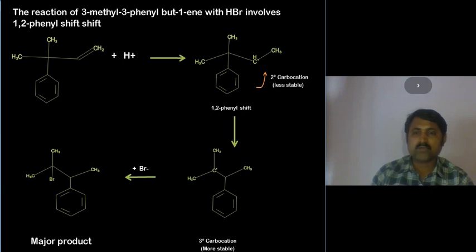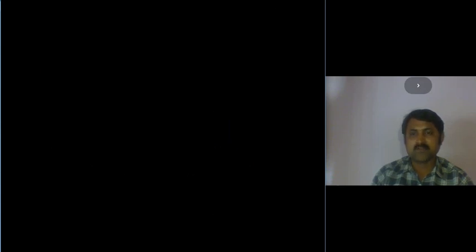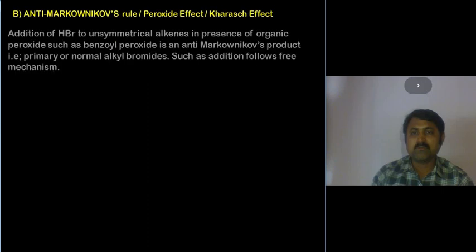So irrespective of the alkene, one which provides a stable tertiary carbocation in the rearrangement process, which is not described in Markovnikov rule, will give only the major product. So the Markovnikov product is not the stable product in these shifting cases. Okay, next, moving on to anti-Markovnikov rule.